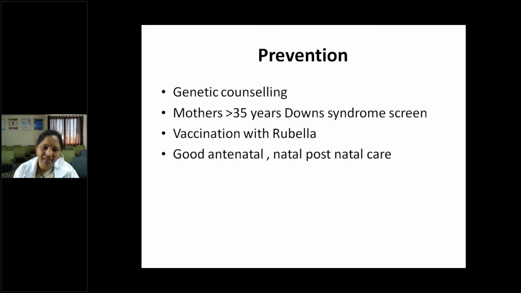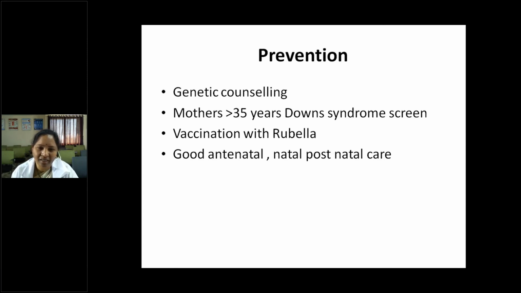Good antenatal care, like taking care of the antenatal mother's nutrition, diagnosing and treating antenatal anemias, and other associated medical conditions like pregnancy-induced hypertension, diabetes mellitus, and intrauterine infections. Early diagnosis and treatment of antenatal infections will prevent mental retardation.